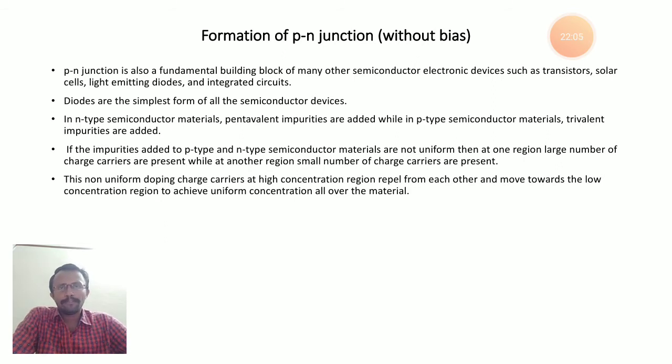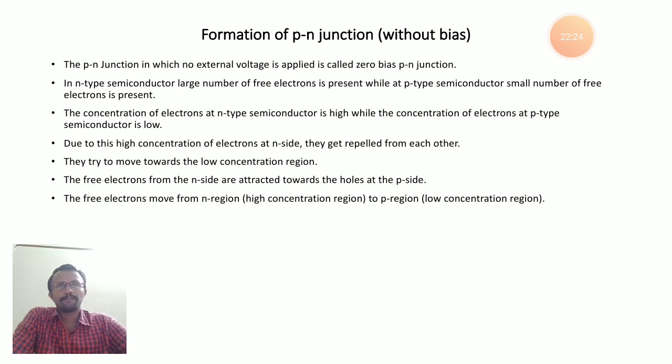If it is n-type material, electrons move from high concentration to low concentration. If it is p-type, holes move from the high concentration region to the low concentration region to achieve uniform concentration all over the material.